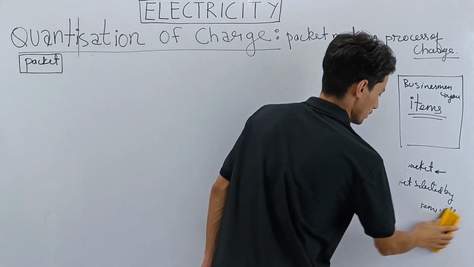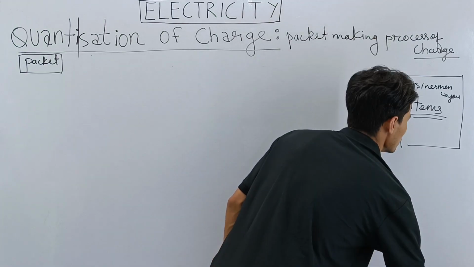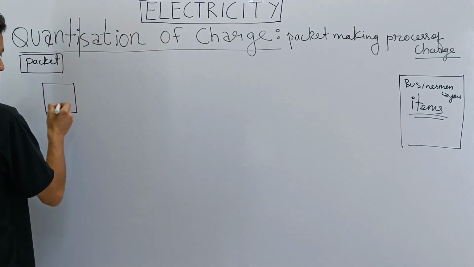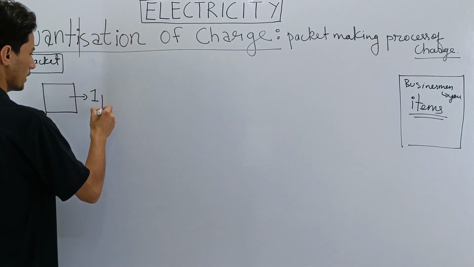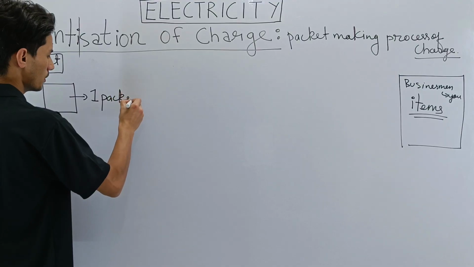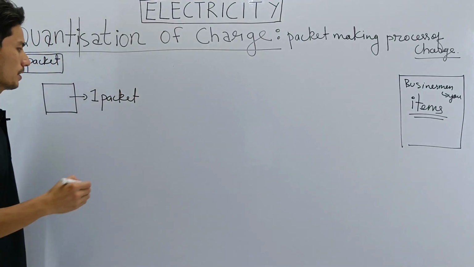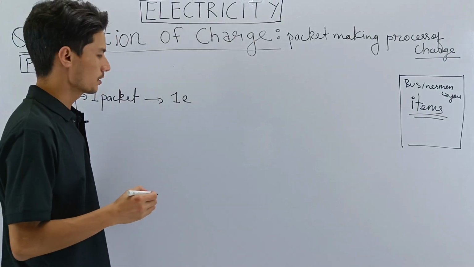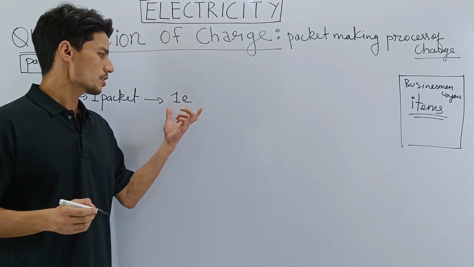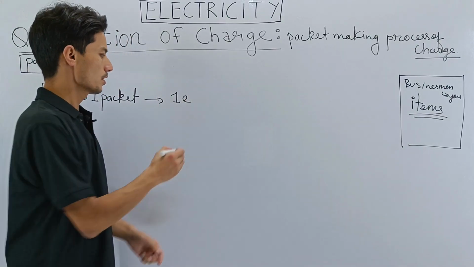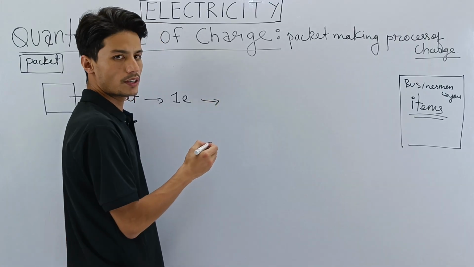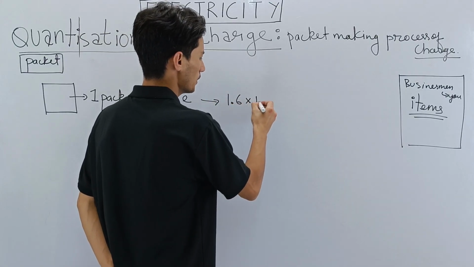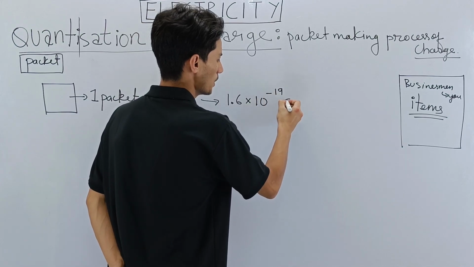So this is 1 packet. 1 packet means 1 electron charge. What is the value of 1 electron charge? The value of 1 electron is 1.6 into 10 to the power minus 19 coulomb.